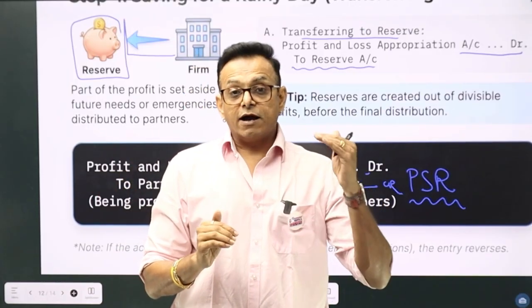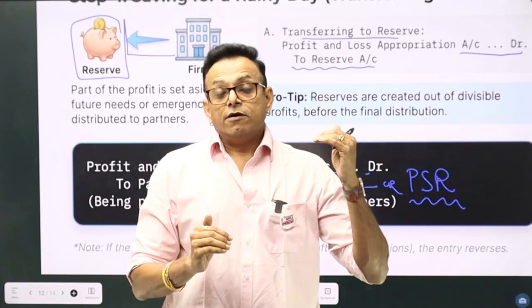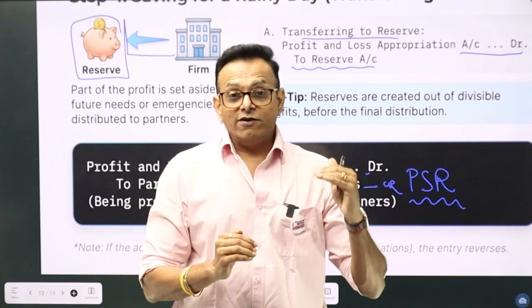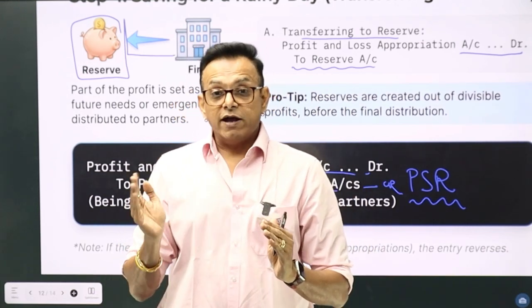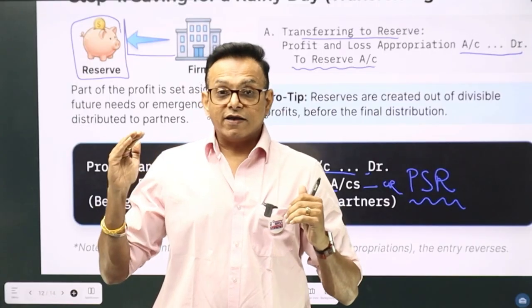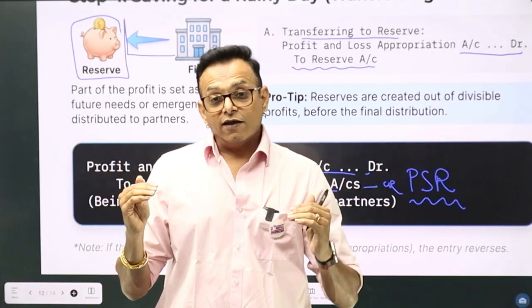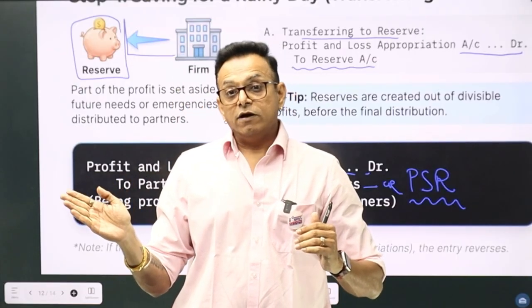Interest on capital account debit to partners capital or current account credit. Profit and loss appropriation account debit to interest on capital account credit. Then interest on drawing is our income. So partners capital account debit, interest on drawing account credit. Interest on drawings account debit to profit and loss appropriation account credit.